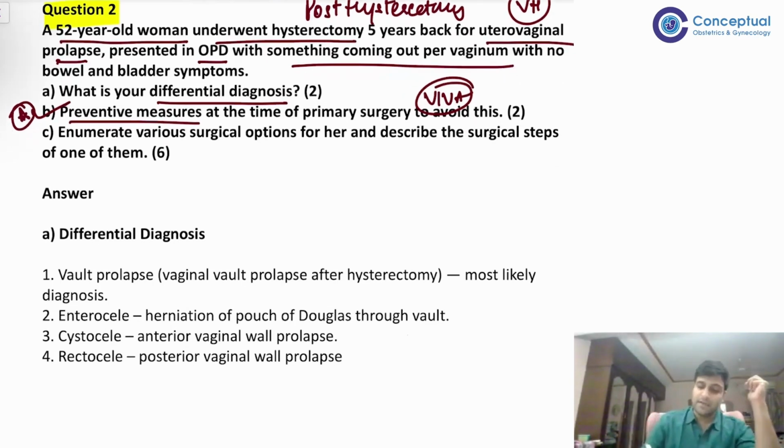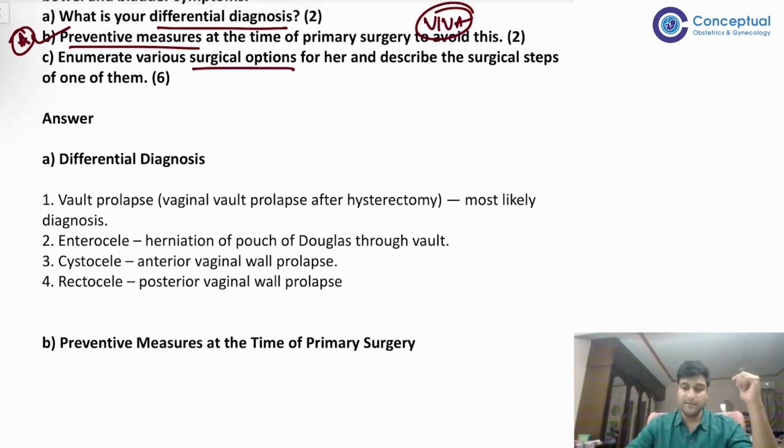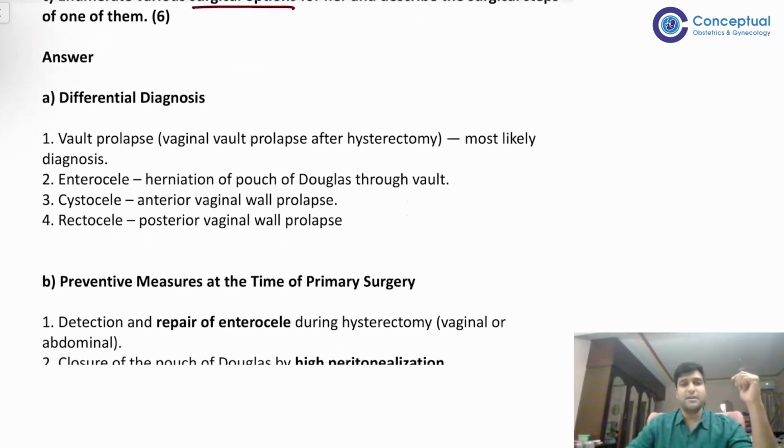And lastly, enumerate the surgical options for her. कैसे करेंगे surgically manage? कोई एक surgical option को describe करने को बोला है in detail, right? So what are the differential diagnoses?